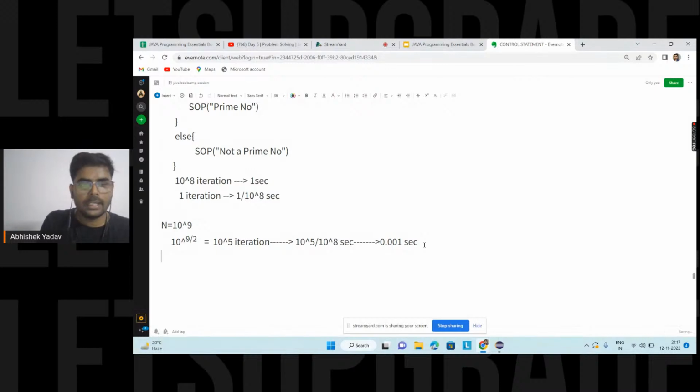Now let's take the value of n equal to 10 to the power 18. Same concept: 10 to the power 8 iterations in 1 second, so 1 iteration is 1 divided by 10 to the power 8 second.